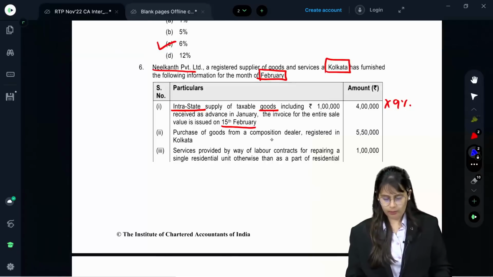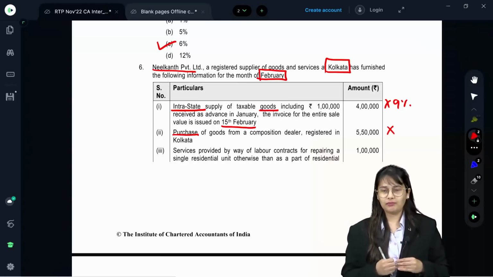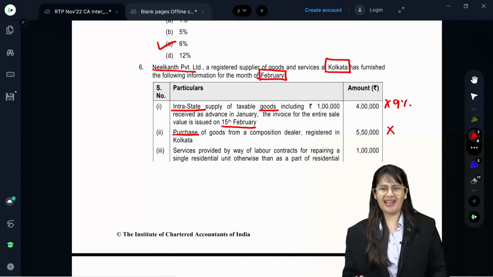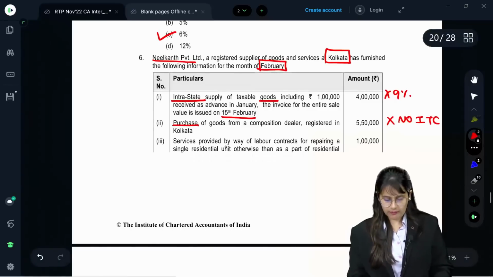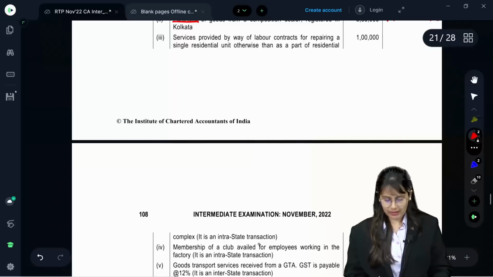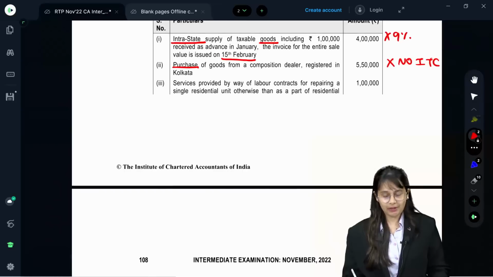Purchase of goods from a composition dealer registered in Kolkata. E-purchase it is, huh? You will get ITC on this? No ITC because when you purchase from composition dealer, you don't pay anything, no? So hence no ITC. Next, services provided by way of labor contracts for repairing a single residential unit, otherwise than as a part of residential complex. It is intrastate transaction. Ma'am, this is exempt. It looks like exempt, correct?